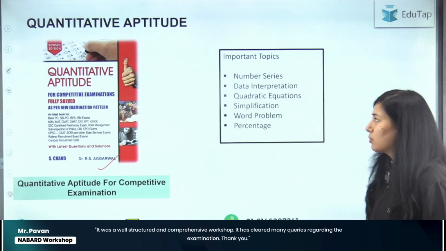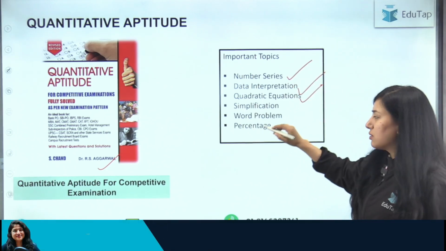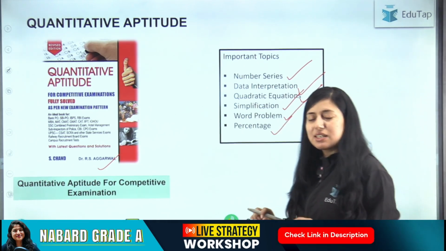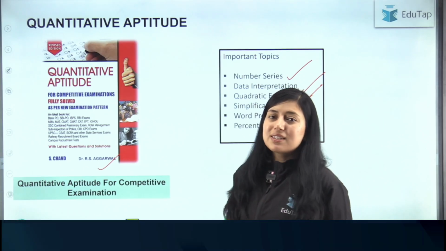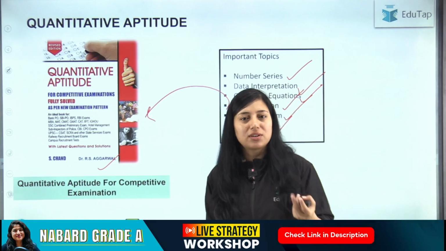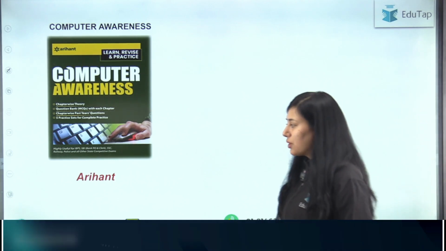And the important topics to be covered are number series, data interpretation, quadratic equation, simplification, word problems and percentage. These are very important topics that you at least have to do from this book, and do the questions of easy to moderate level. Okay, chalo, after practicing quants, let's come to the English part.